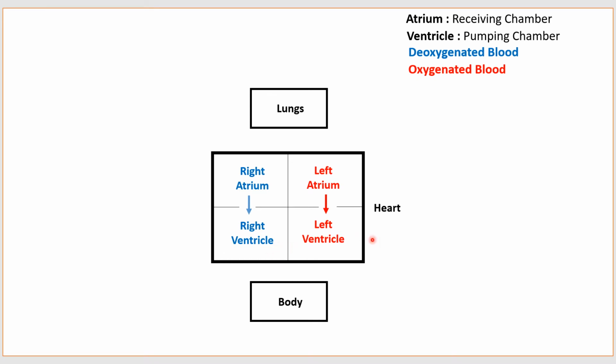Now during pulmonary circulation, from the right ventricle, deoxygenated blood is pumped towards the lungs through the pulmonary artery. The lungs help in oxygenation.